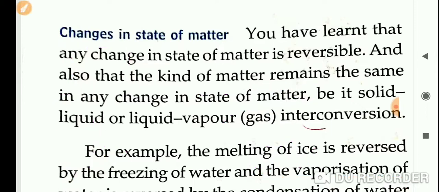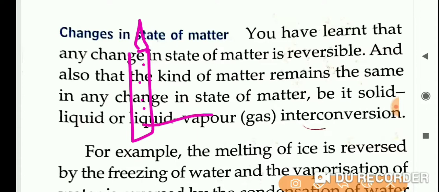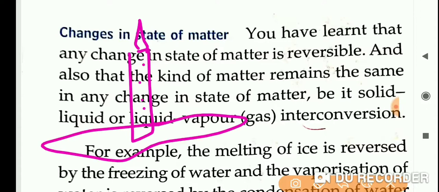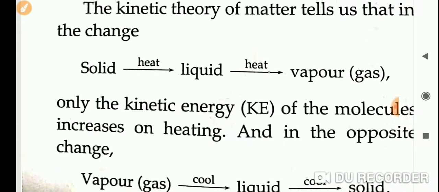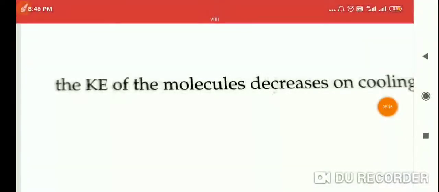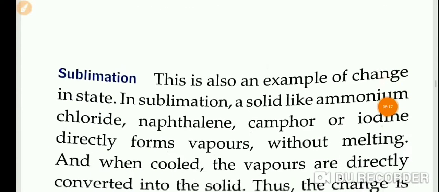Another example I will show: a candle. If it melts, wax is formed. The candle is also made up of wax. The substance is not changing, but its appearance or state of matter is changing. So these are all examples of physical change. Next, we have studied solid to liquid and liquid to vapor, I told that just now. Then, sublimation.